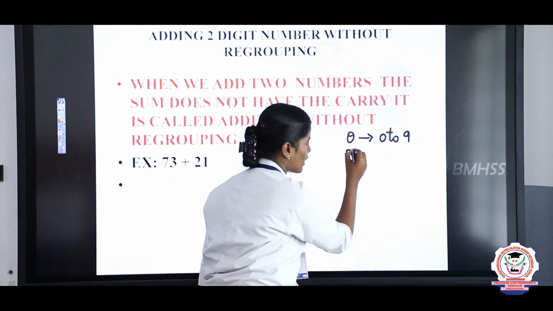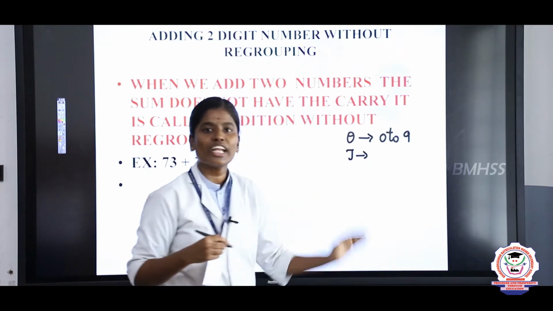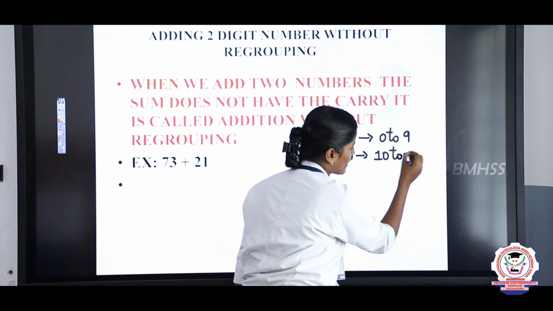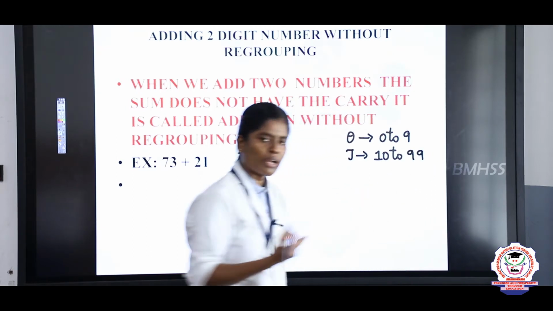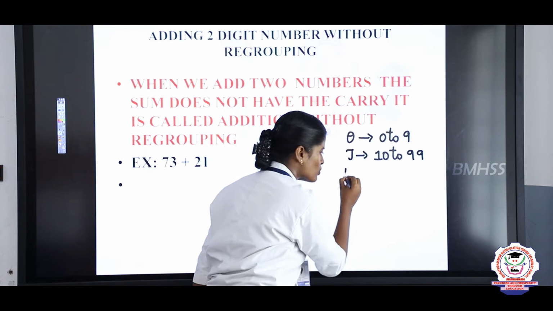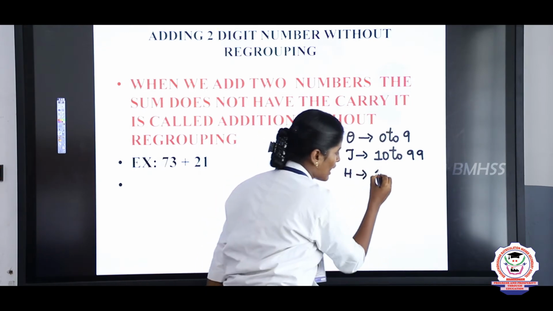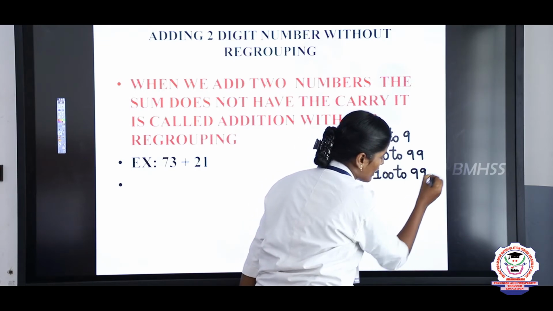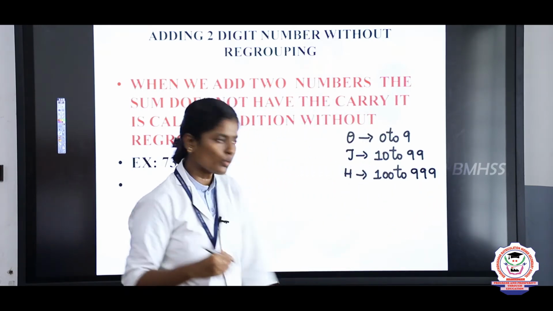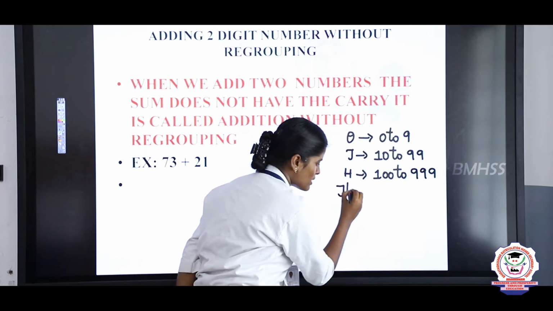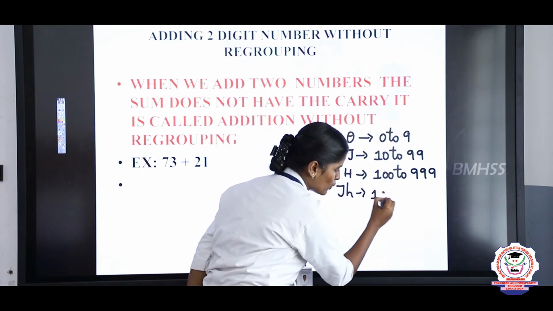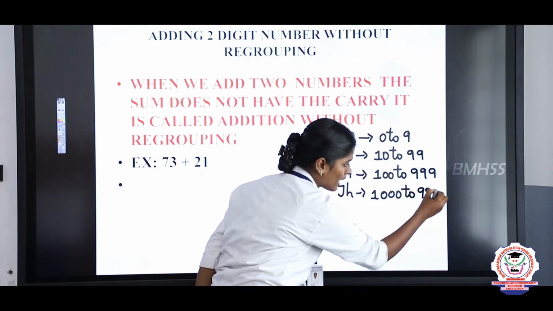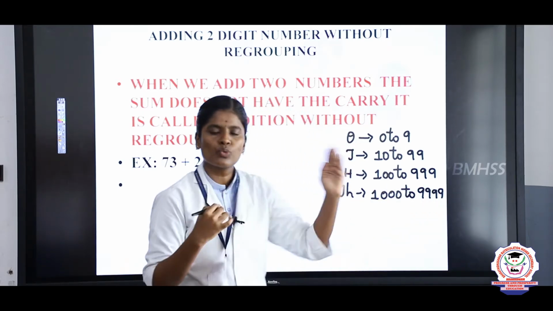And the tens place values are 10 to 99. Okay children. And next one is hundreds. The hundreds place values are 100 to 999. Next you are going to take thousands place value. The thousands place values are 1000 to 9999. So likewise it will go on.